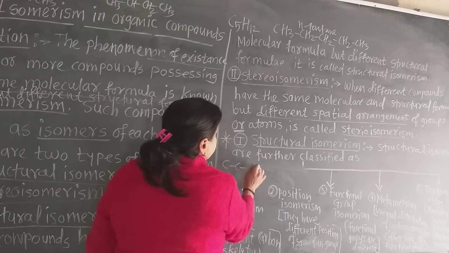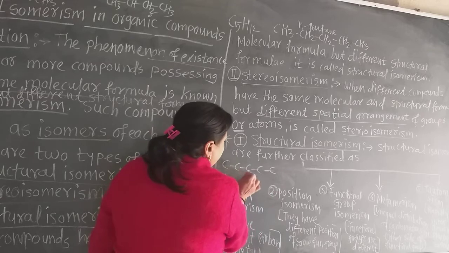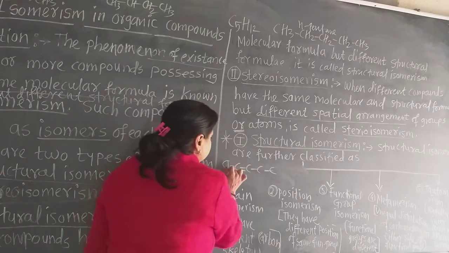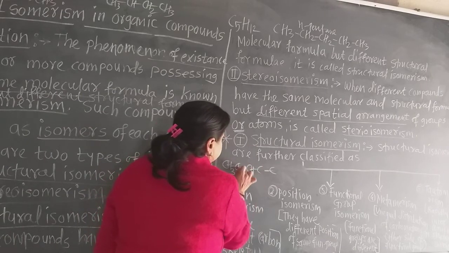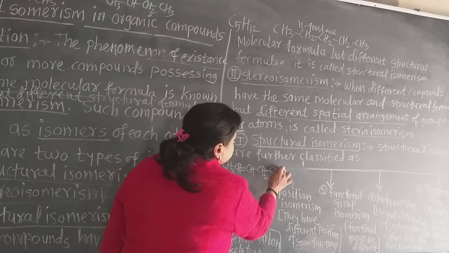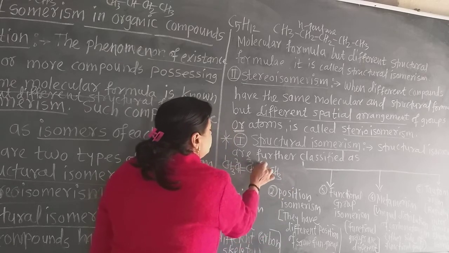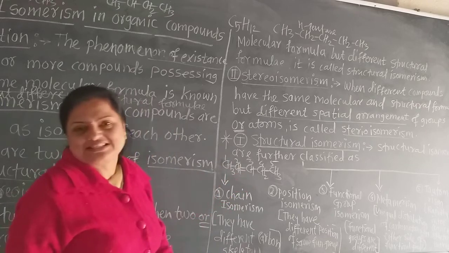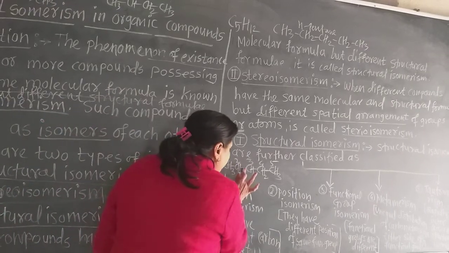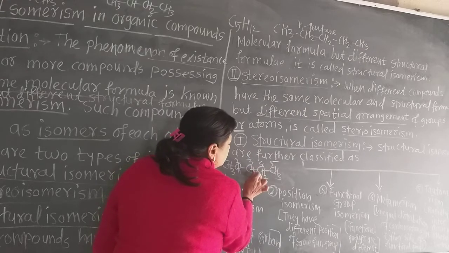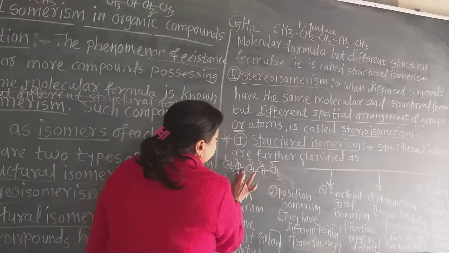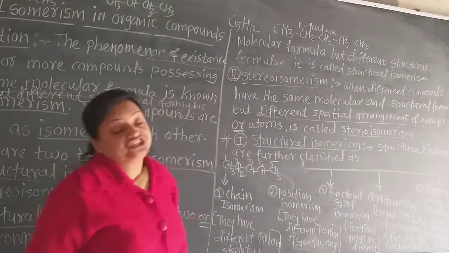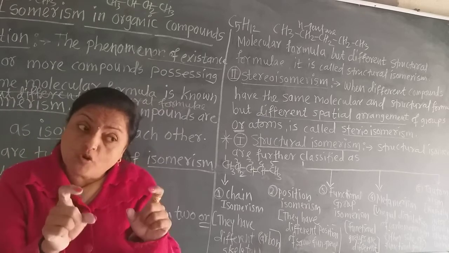Now see, these are the 5 carbon atoms. We have to show the double bond at the second position. All the remaining bonds are to hydrogen. Numbering 1, 2, 3, 4, 5, this is pent-2-ene, where the double bond is at the 2 position. But if I draw the double bond at the third carbon atom, then this is pent-3-ene. That means the position of the double bond is different.